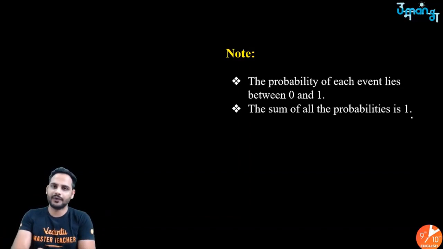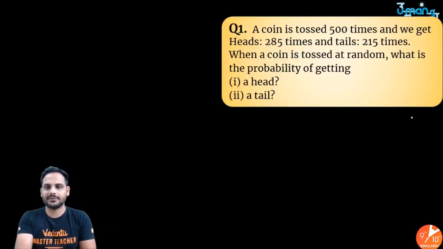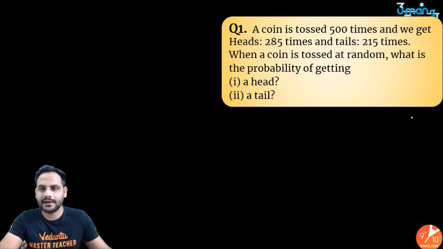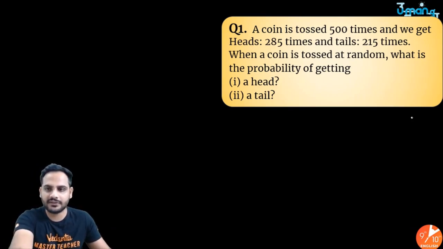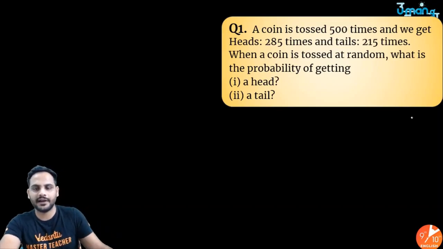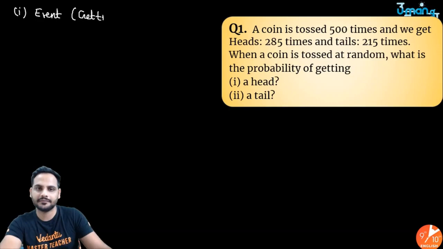Now let's look at the question. The question is saying a coin is tossed 500 times. Heads comes 285 times, tails comes 215 times. When a coin is tossed at random, what is the probability of getting a head? In the first case, what is my event? My event is getting a head.